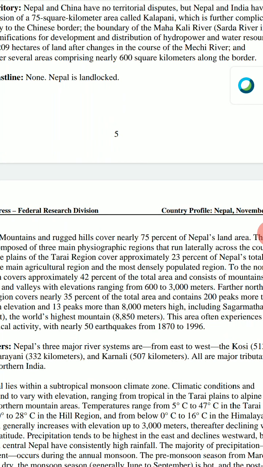More than 13 peaks are more than 8,000 meters above the sea level. The highest peak of the world, Mount Everest, is about 8,850 meters above the sea level and is located in the northern part of Nepal. So mountaineering has gained importance in Nepal, and the tourism industry is the backbone of the economy of Nepal.